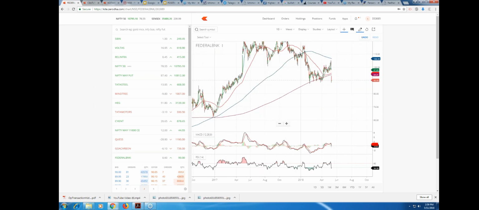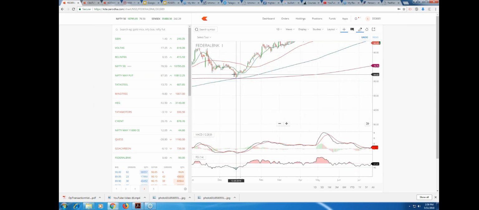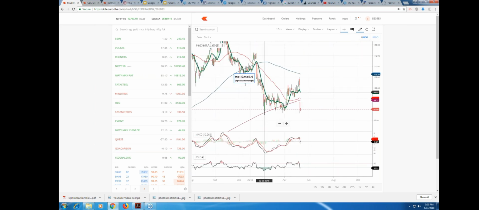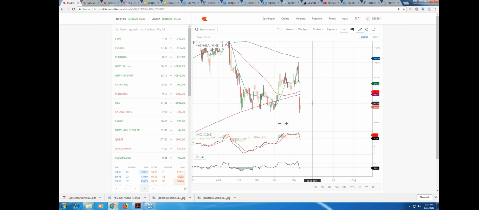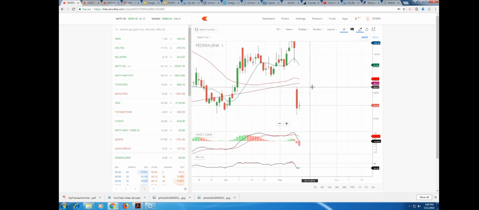Stock has, look at it so beautifully. It has taken a support from 450 moving average and gone up, right? Here also you can see once, twice, thrice, 4 times it has taken support, but this time, which is yesterday, it has broken that support as well, right? So this is my simple setup.